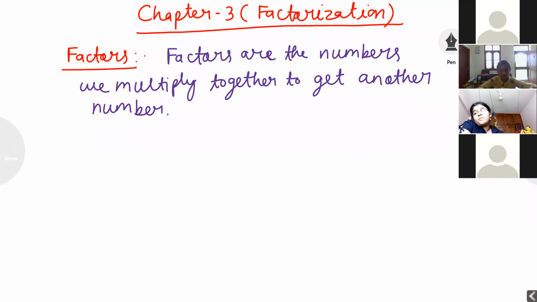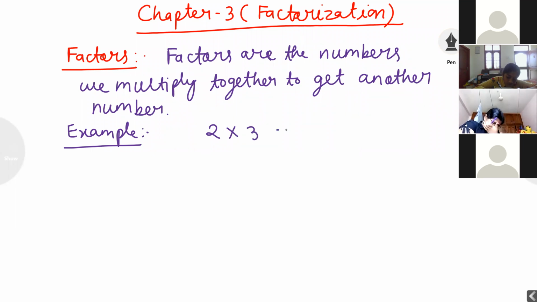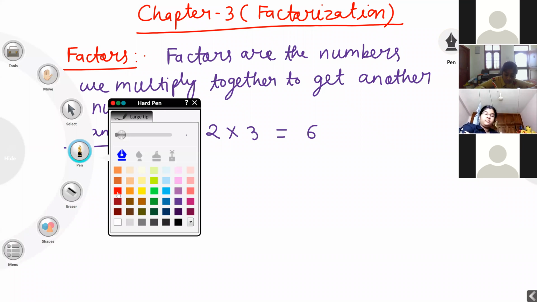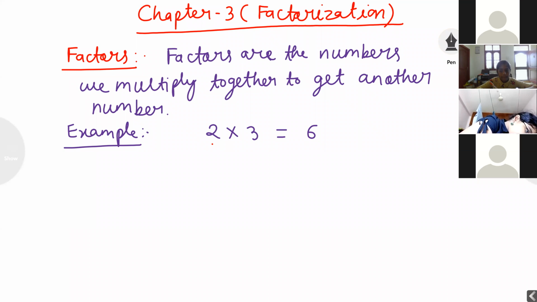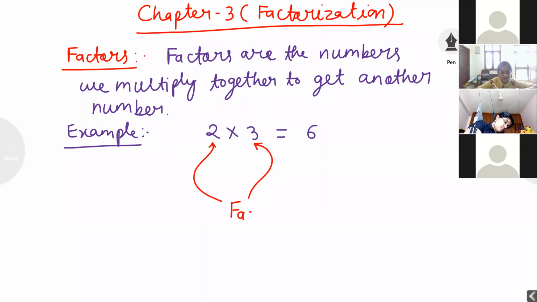Example, suppose I want to write 6. 6 I can write as 2 into 3 is equal to 6. What is 2? What is 3 here? 2 and 3 both are factors.